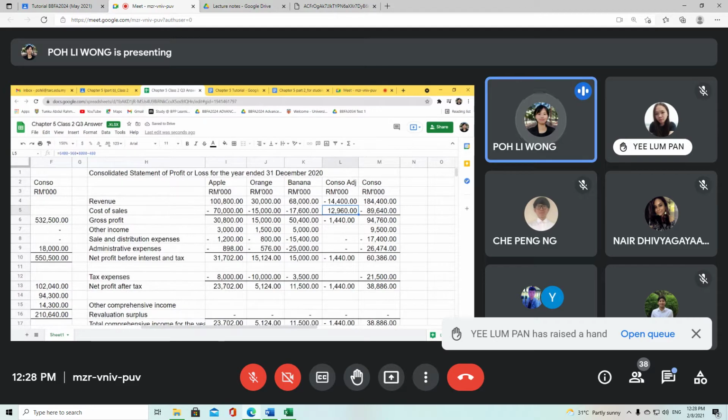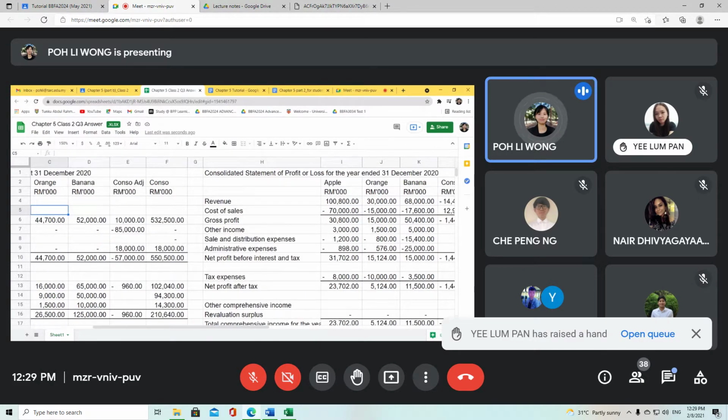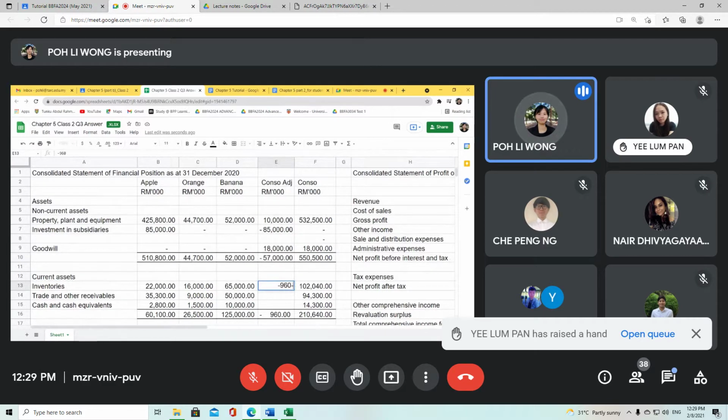Okay, so 480,000 increases cost of sales further. So your cost of sales is even more expensive considered as that. And your closing inventories will be reduced by 480,000. Okay, so this point you must be able to grasp by now.